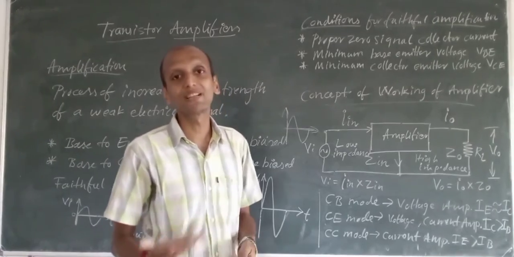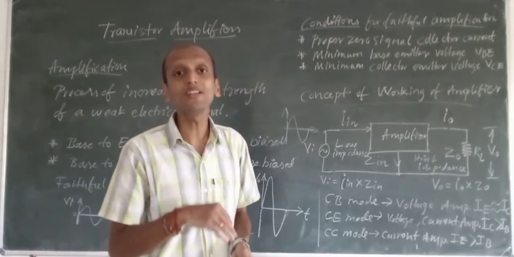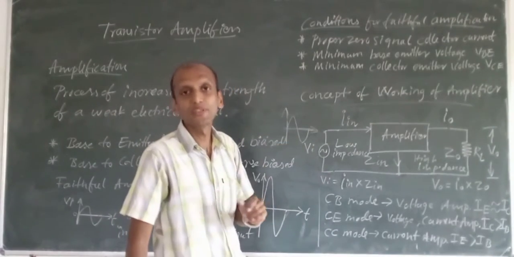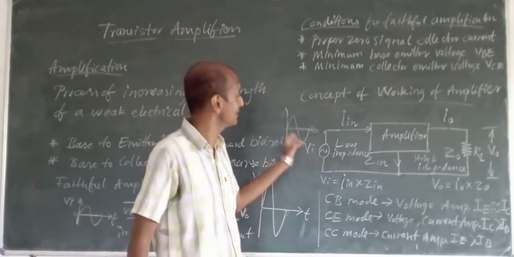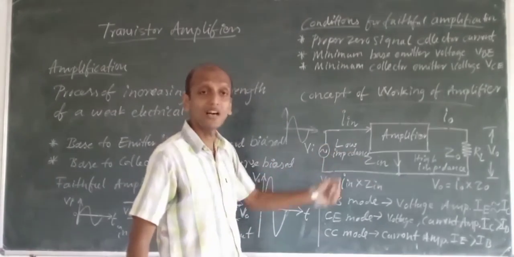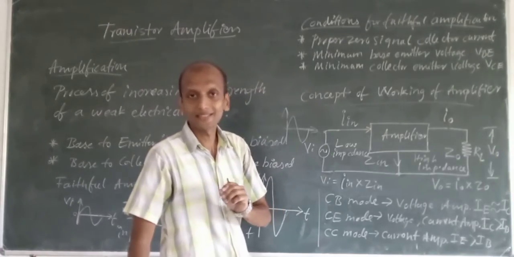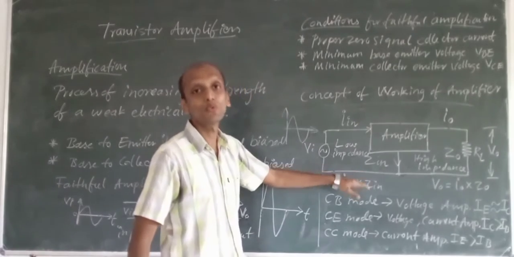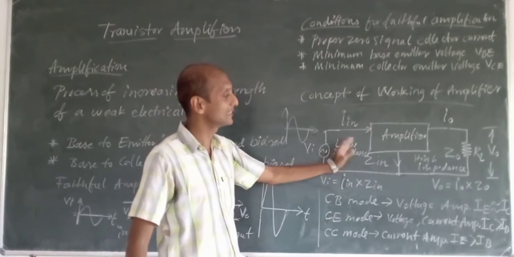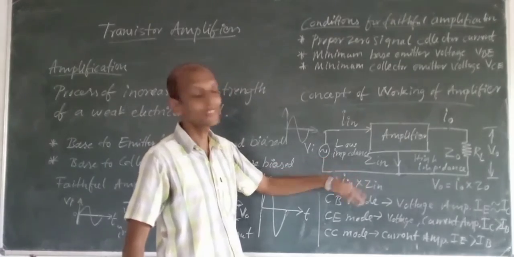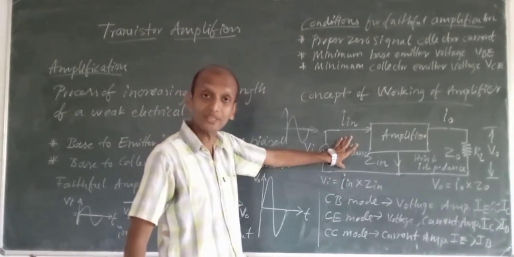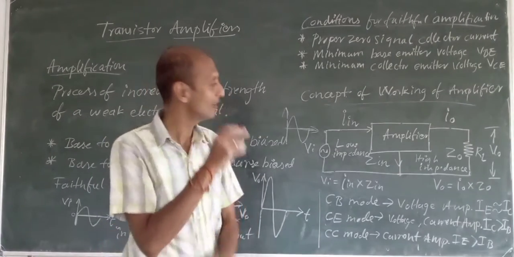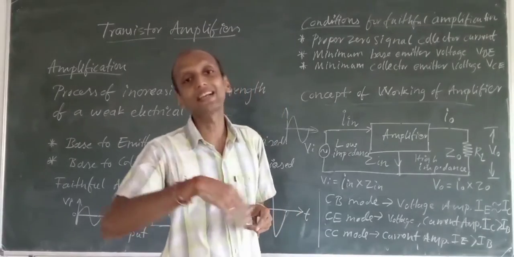So what does that mean? A weak signal will have a small current flowing through it, isn't it? Weak signal means less amplitude, less strength, or less current. A small current will flow easily through a circuit with low input impedance. Low input impedance means we have less resistance, so a weak signal can enter.